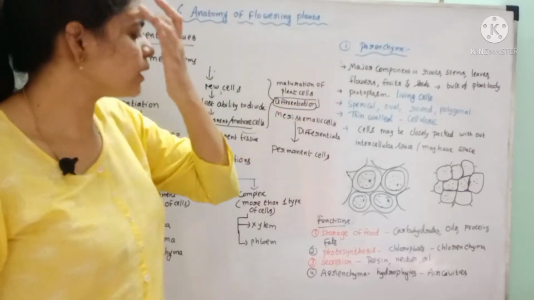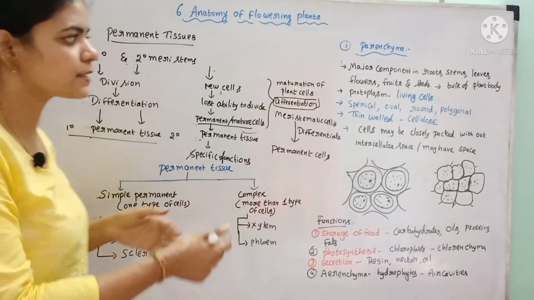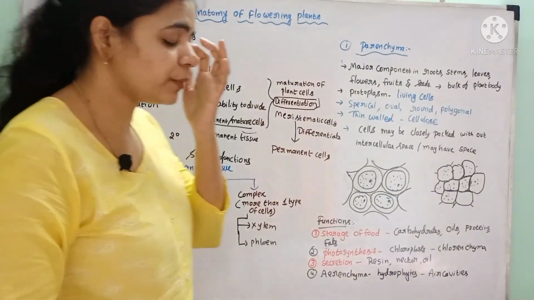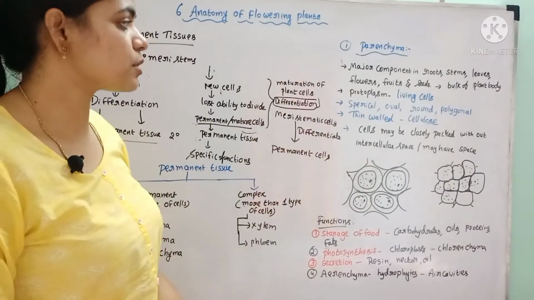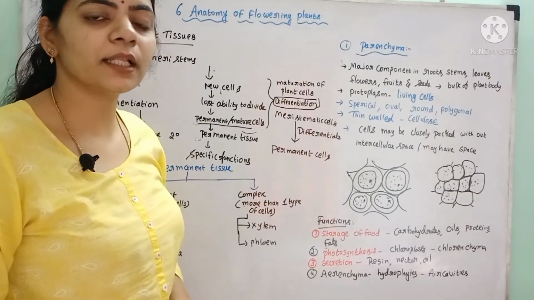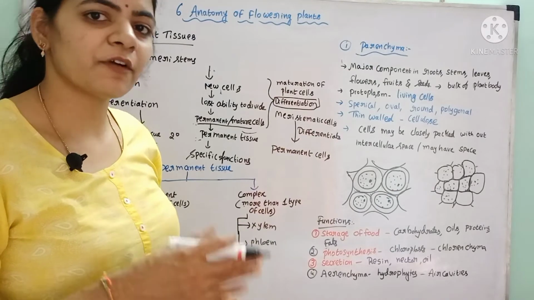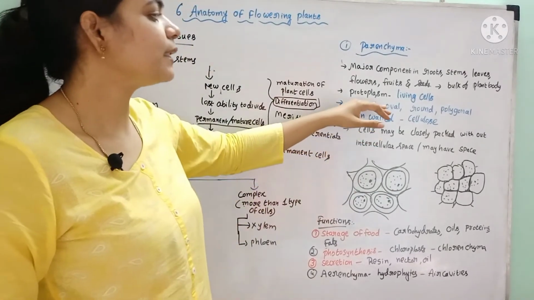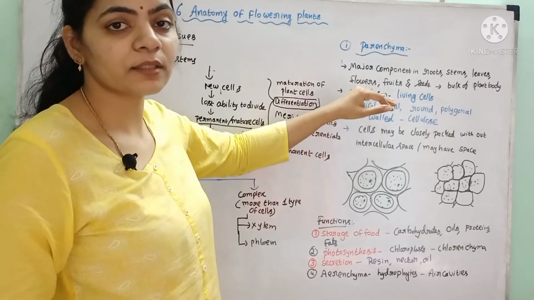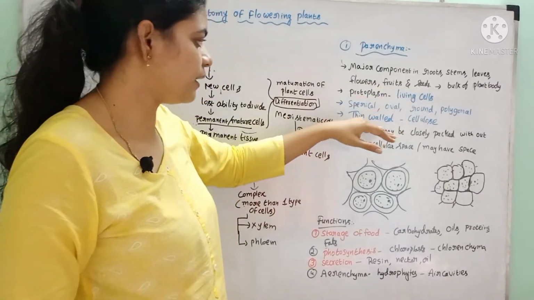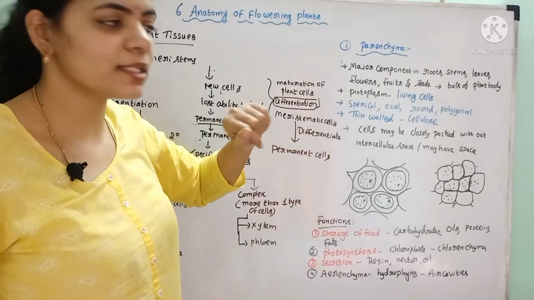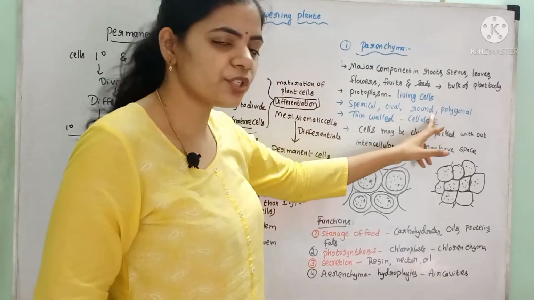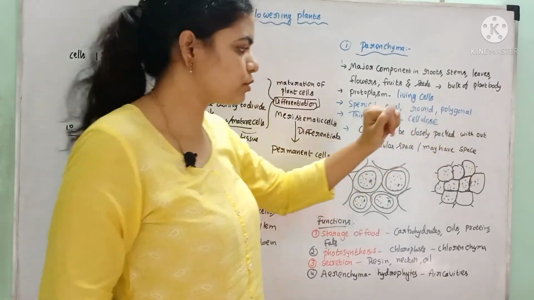During the maturation of these permanent tissues from the meristematic tissues, some of the cells lose their protoplasm. Some of the cells may be dead cells also, but the parenchyma cells contain protoplast. That means they are living cells only. The shapes of parenchyma cells may be spherical, oval, round and polygonal also.